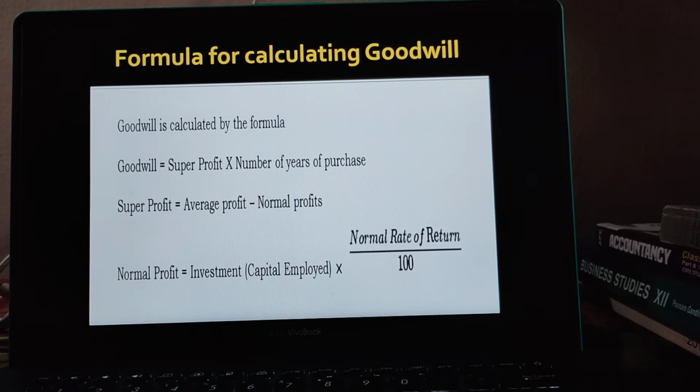Now, the next thing: the formula for calculating goodwill. Goodwill is calculated by the formula: goodwill equals super profit into number of years' purchase. Super profit equals average profit minus normal profit, and normal profit equals capital employed, that is investment, into normal rate of return divided by 100.